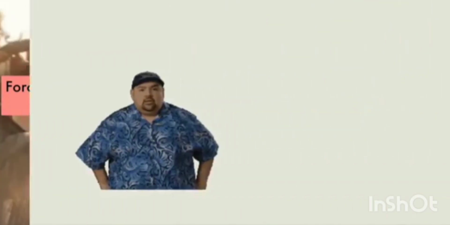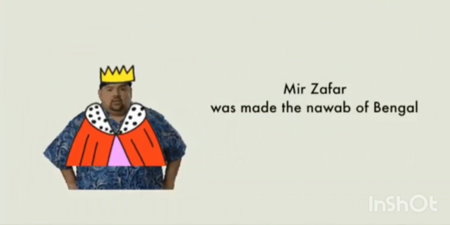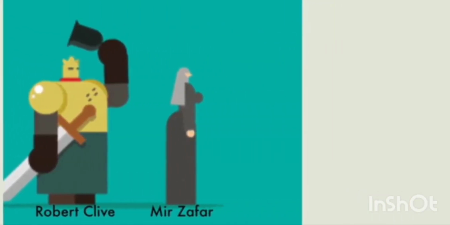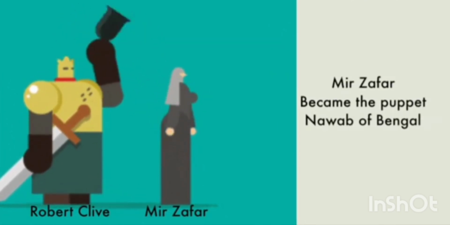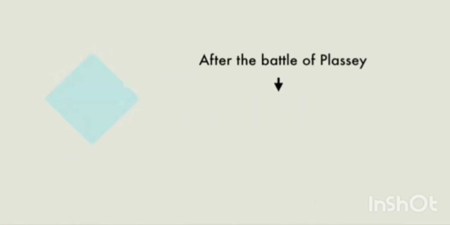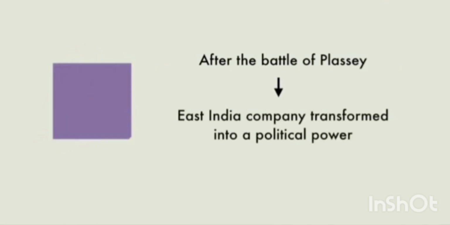In this Battle of Plassey, Robert Clive killed Sirajud-Dowla with the guidance of Mir Jafar and made him Nawab of Bengal, who became a puppet of Robert Clive. The Battle of Plassey transformed the East India Company into a political power.